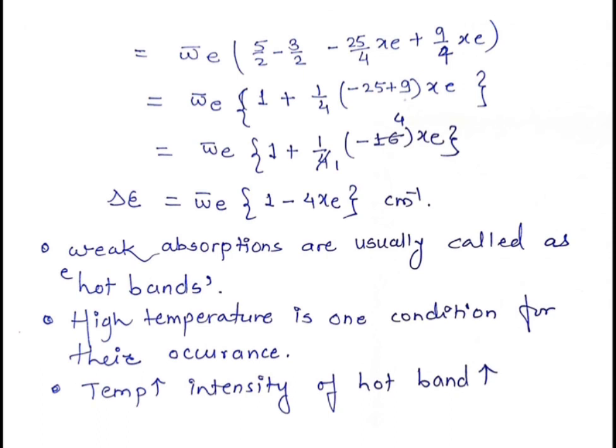That means when temperature is higher, the intensity of the hot band will be higher, and when temperature is less, the intensity of the hot bands will be less. So we will observe 3 major bands and 1 hot band. The 3 transitions show the fundamental absorption, first overtone and second overtone, and with that we will observe the hot bands due to the change in temperature.